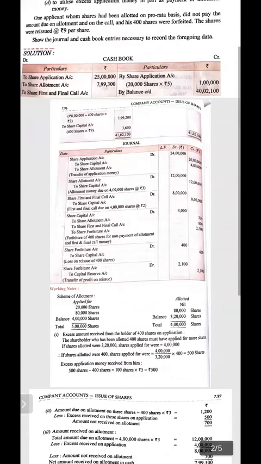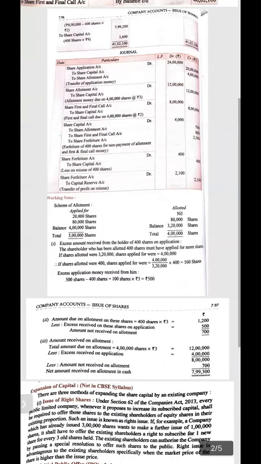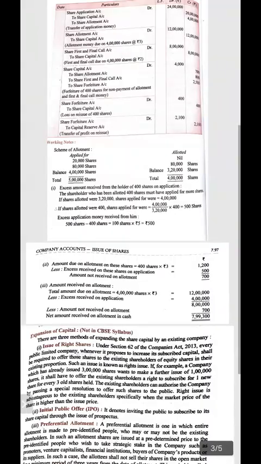If allotted are 3,20,000, then applied shares are 4 lakh. If allotted shares are 1, then applied is 4 lakh divided by 3,20,000. If allotted shares are 400, then applied shares will be calculated as 4 lakh divided by 3,20,000 multiplied by 400, which is equal to 500 shares.